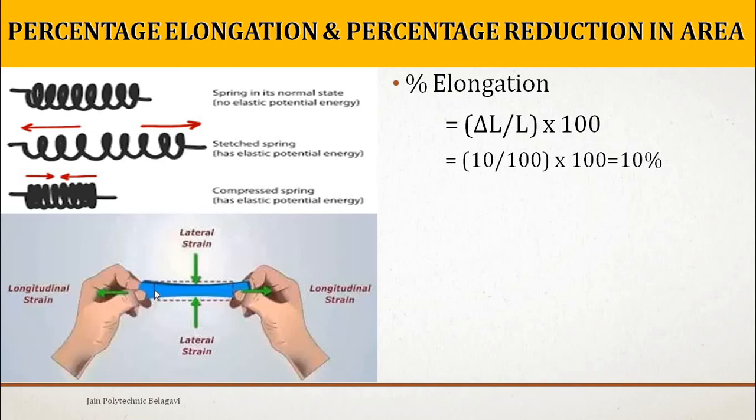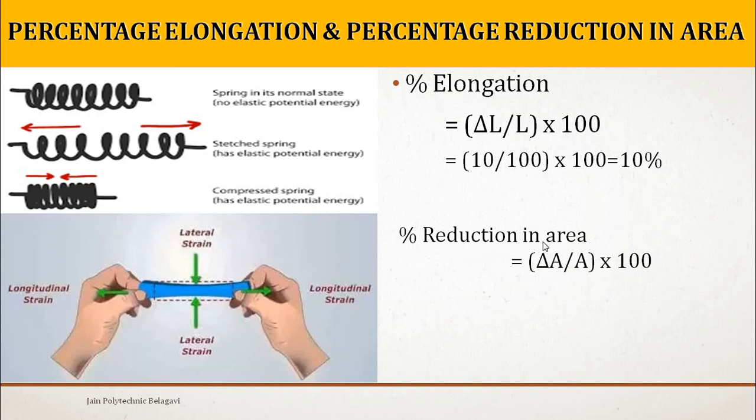Consider from this dotted line to this dotted line the original length is 100 units. So 10 change in length divided by the original length, into 100, gives how much percentage the material has increased in its length. A 10% increment has been observed. This is how you calculate percentage elongation in any object or material.